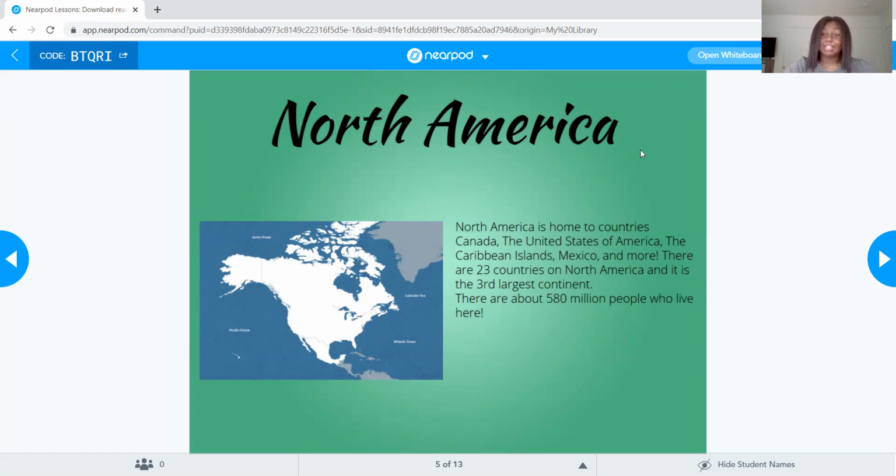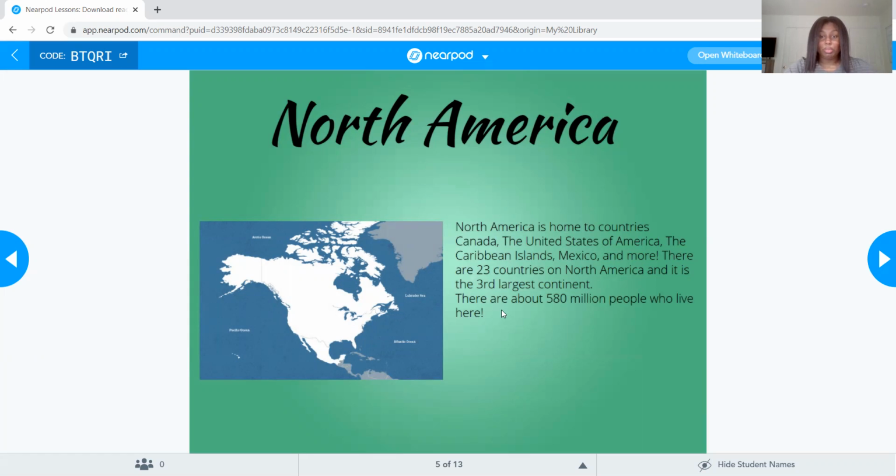Okay, so North America is home to countries Canada, which is right up here, the United States, where we live, Mexico, and then there's even some islands and stuff that are also attached to the continent North America. So it's not just the 3 large countries that are here. There's also, if you can see all of this up here, and then even down here, a little bit of countries and islands and stuff like that, okay? So there are 23 countries here. Believe it or not, the 3 biggest ones are Canada, the United States, and Mexico, but there are 23 of them here.